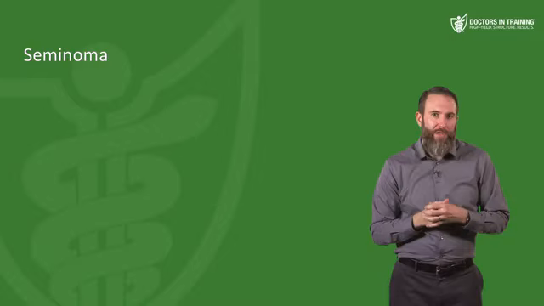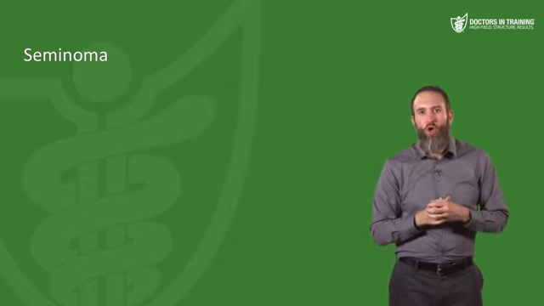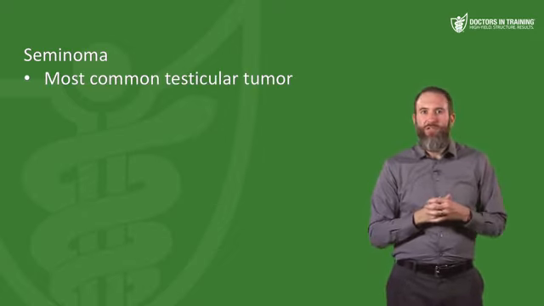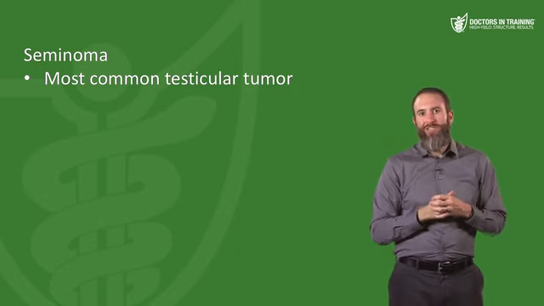Now let's move on to testicular germ cell tumors. So this can be a bit dense, but stay with me and we'll get through it. Now, 95% of all testicular tumors are going to be these germ cell tumors. They can present as a mixed germ cell tumor as well. Now, the first one is a seminoma. So it is the most common testicular tumor. About 50% of all these germ cell tumors are seminomas.